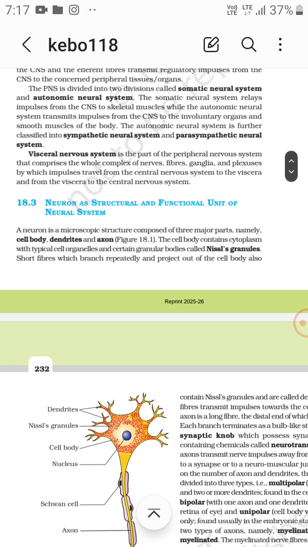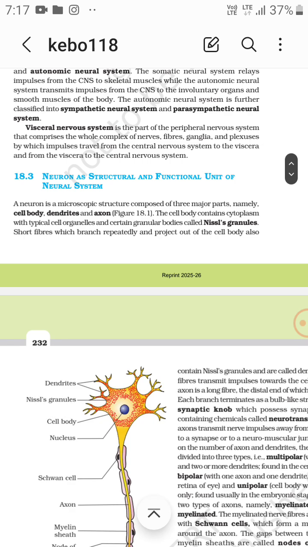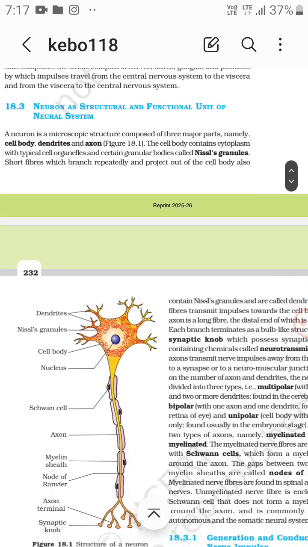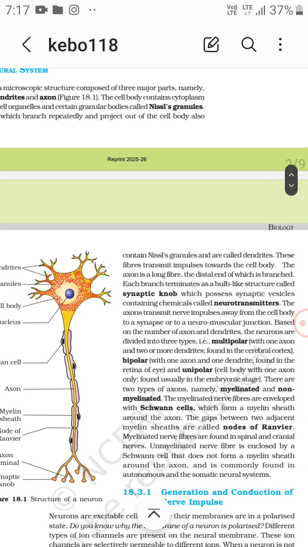The neuron is the structural and functional unit of the neural system. A neuron is a microscopic structure composed of three major parts, namely the cell body, dendrites, and axon. The cell body contains cytoplasm with typical cell organelles and certain granular bodies called Nissl's granules. Short fibers which branch repeatedly and project out of the cell body also contain Nissl's granules and are called dendrites. These fibers transmit impulses towards the cell body.